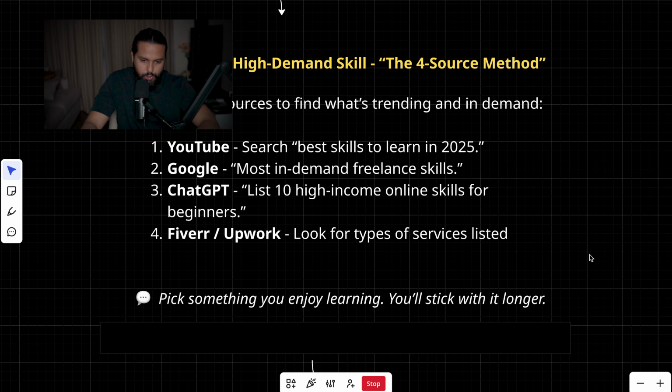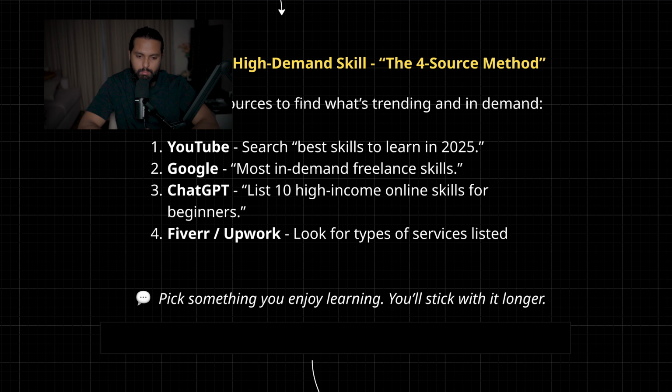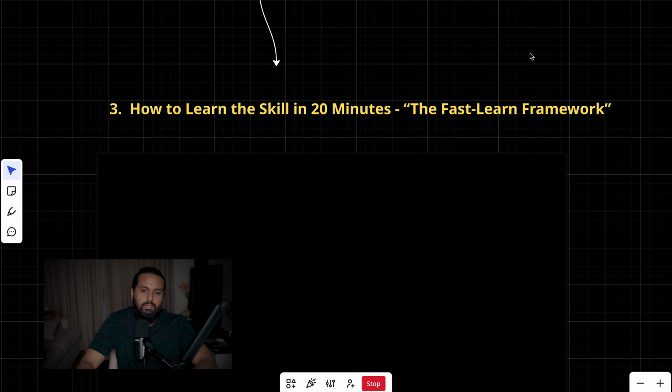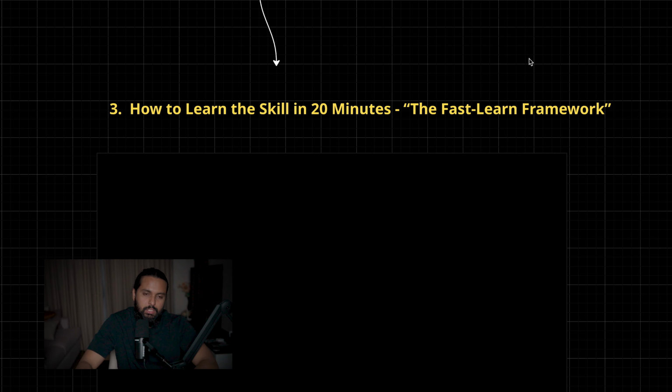Pick something you enjoy learning, because it's really important to find a skill that you're really passionate about. That's something you feel like you will enjoy the learning journey. Because if you pick such a skill, you will stick with it longer. And that's how you can find a high demand skill using the four source method. The most effective one is, as I said earlier, go to these freelancing websites and find out the skills they have listed out there.